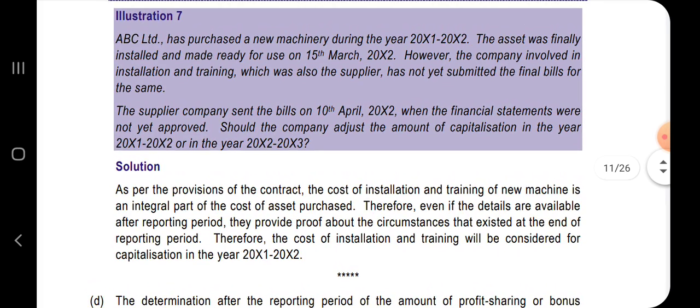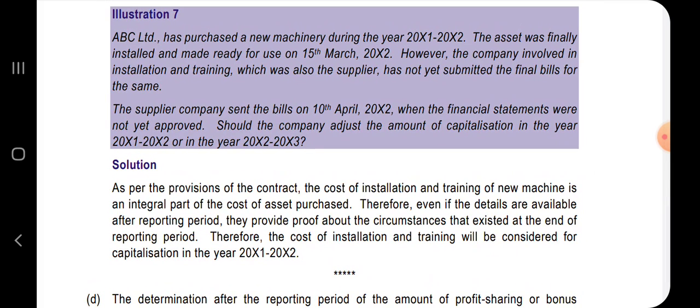Should the company adjust the amount of capitalization in the year 2021-22 or in the year 22-23? See, here there is a condition that is existing as at the year end, that is on 31st of March, because the company has finally installed and it is made ready for use on 15th of March itself, and the company has already started its training and installation to its employees.